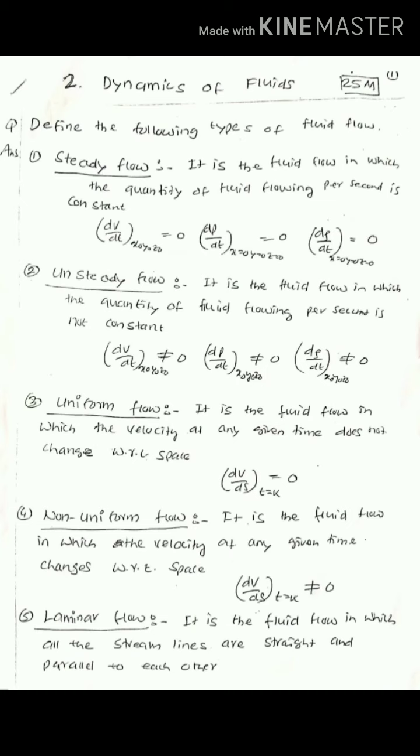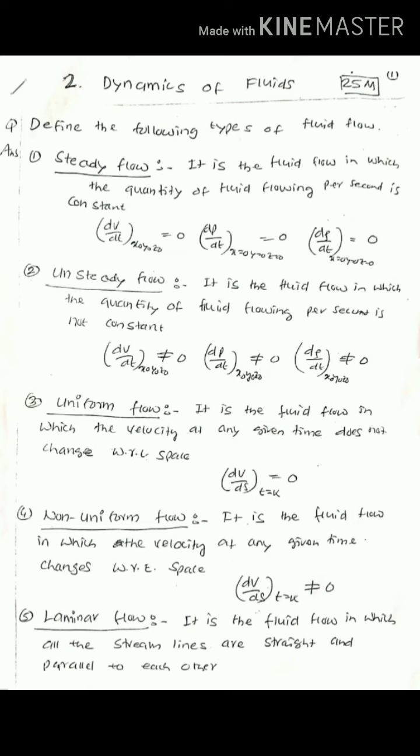The other type of flow is uniform flow. This is the flow for which the velocity at any given time does not change with respect to space. Hence mathematically we can write it as dV by ds is equal to 0. The opposite of this is non-uniform flow, for which the velocity at any given time changes with respect to space. Hence we can write dV by ds is not equal to 0.